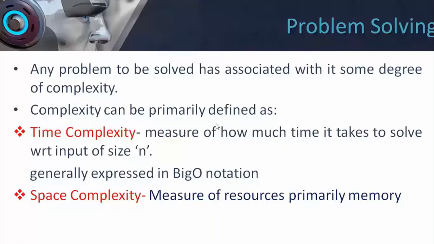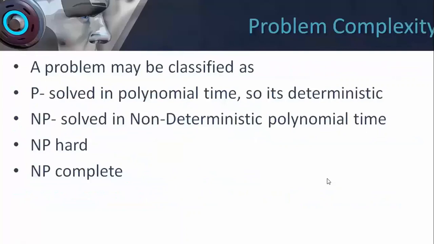Primarily in the current context, we are going to talk about time complexity. Whether we are going to accept any algorithm or any solution as a good solution for our problem depends upon its time complexity. Based on the time complexity, there are certain classes for the computational complexity. First is P, or polynomial time.